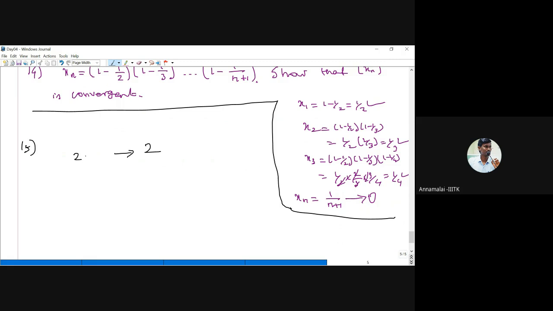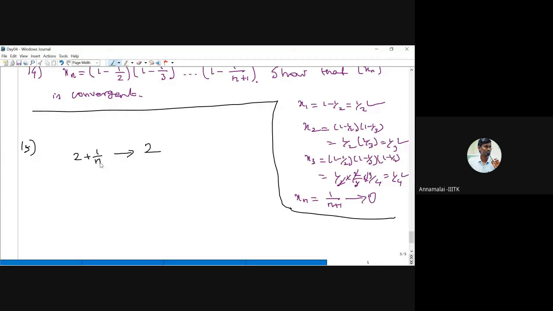So can you take this: 2 plus 1 by n converges to 2, because 1 by n converges to 0 and 2 converges to 2, therefore the sum converges to 2 plus 0, that is 2, right? So we can produce this sequence. We can find so many sequences. Either you can do 2 minus 1 by n or anything. Anyway, we can find a sequence that converges to 2.